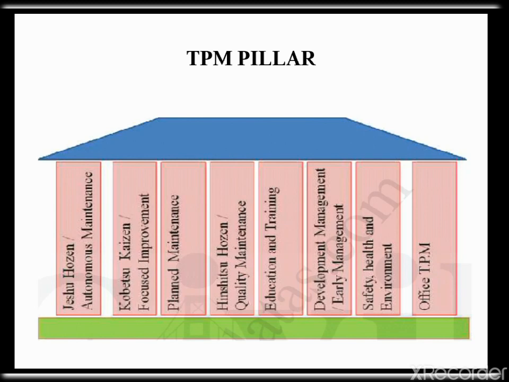Pillar 2, Kaizen. In Kaizen, Kai means change and Zen means good. Basically, Kaizen is for small improvements but carried out on a continuous basis and involving all the people in the organization. Kaizen is the opposite of big spectacular innovations. Kaizen requires no or little investment.